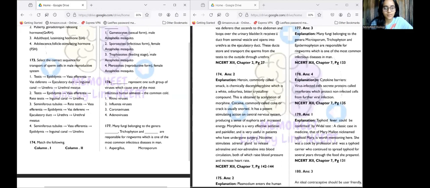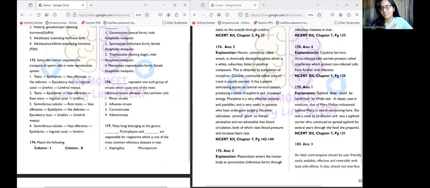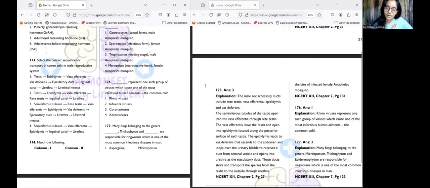Now we have the 176th question. Dash represents one such group of viruses which causes one of the most infectious human ailments, the common cold. The answer is option 1, which is rhinovirus. Rhinovirus causes common cold. We can remember it as rhinitis. Rhino in any medical term refers to nose. When it's rhinitis, you have inflammation inside the nose. Similarly, rhinoviruses represent one group of viruses which causes common cold.